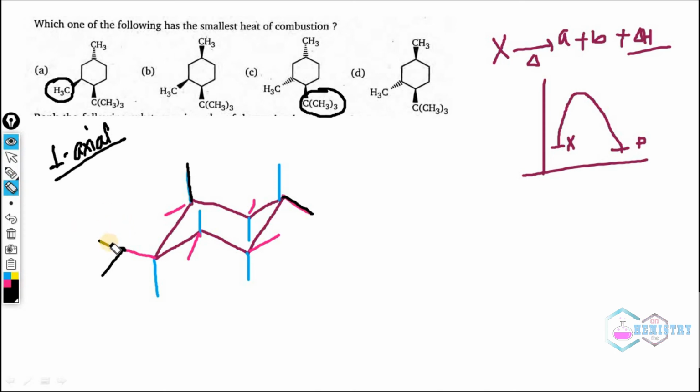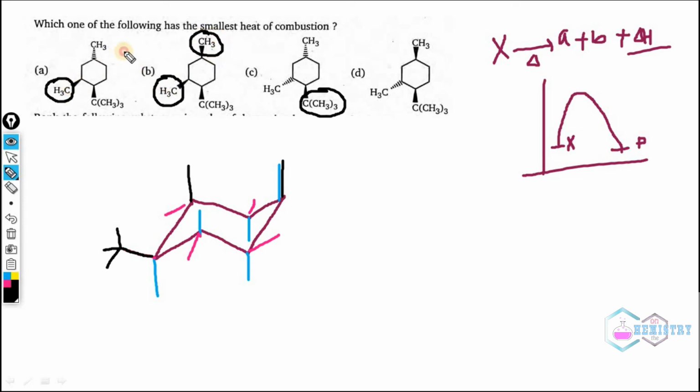Now on the next structure, option B, the CH3 is as usual in the equatorial position. This CH3 is axial, and this CH3 is also above the plane, hence it will also be in the same area. So there are two axial groups, this one is axial, this one is axial. So obviously this will be more stable than this one.